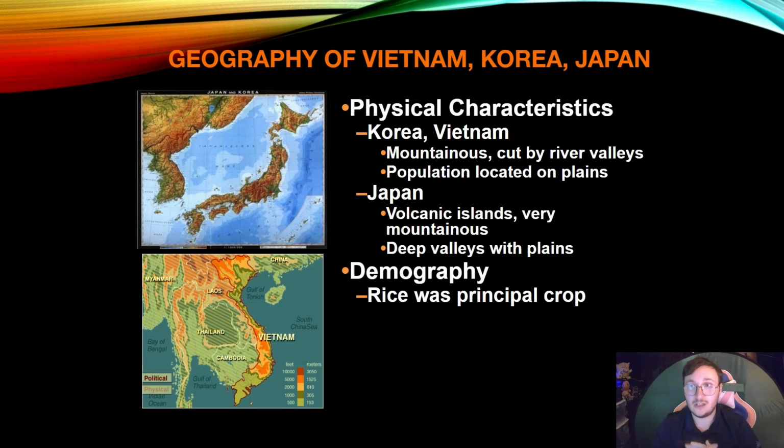So before we get started on talking about the cultural aspects of them, let's talk about the physical characteristics, the geography of Vietnam, Korea, and Japan. Now, the physical characteristics is that Korea and Vietnam are very mountainous, cut by river valleys. The population is located on the flatter plains areas. Japan is a series of volcanic islands, very mountainous with deep valleys with plains. And for demography, rice is going to be their principal crop.